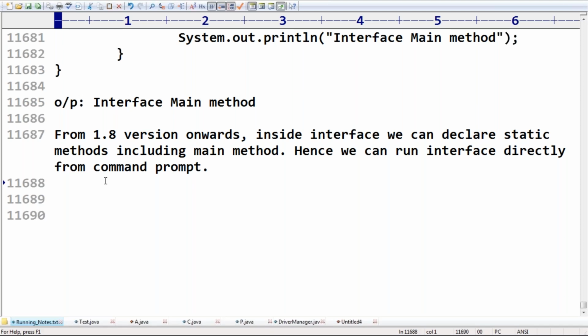Yes, friends, that's all. This is about static methods inside interface. Next, after this, default methods inside interface, what are the various important loopholes? Sir, why did this concept come? All the things are very clear for you people, right?